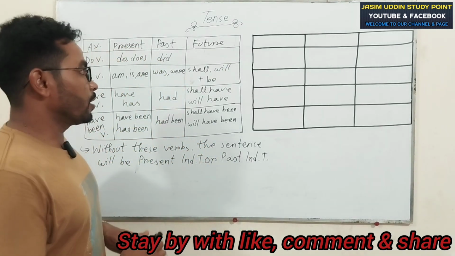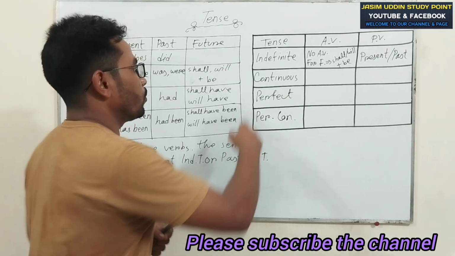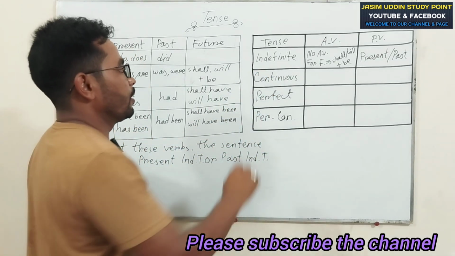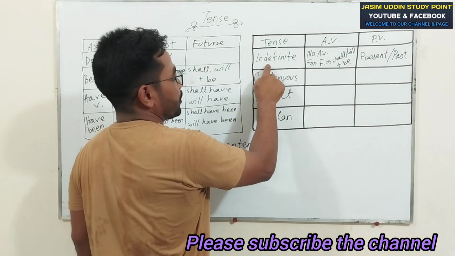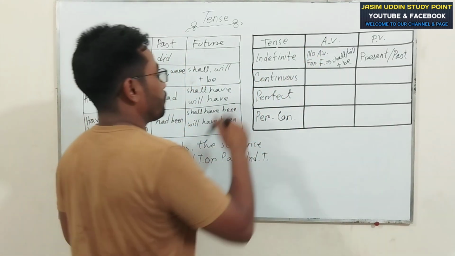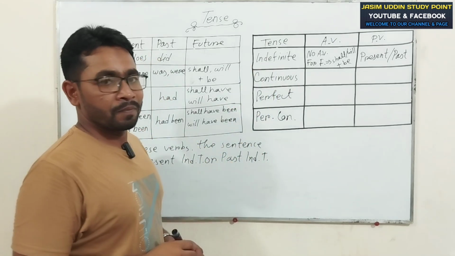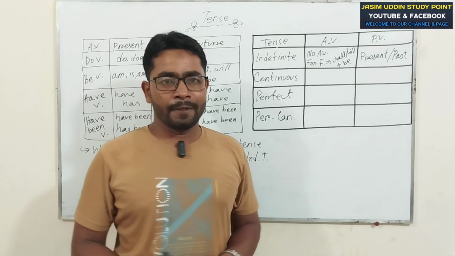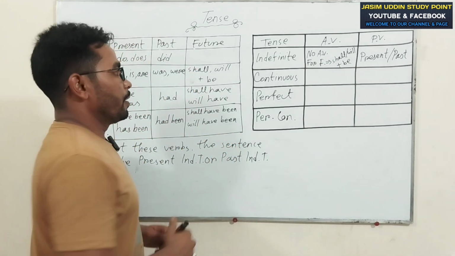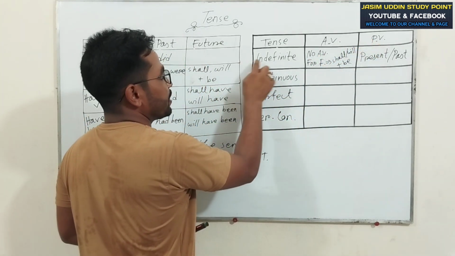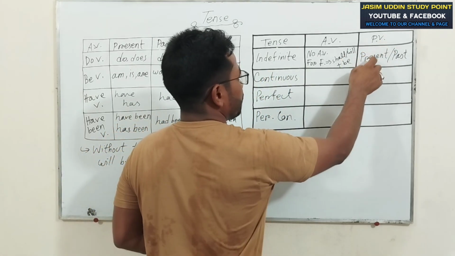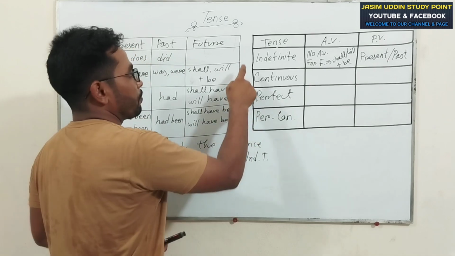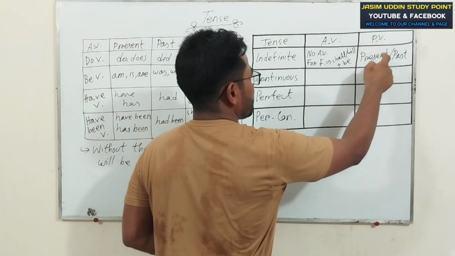Okay, dear viewers, today I will discuss another tense. Dear viewers, you know indefinite, that means present indefinite, past indefinite, future indefinite. Okay, present indefinite and past indefinite, there is no auxiliary. But for future indefinite tense, the sentence will take auxiliary shall or will, or shall be or will be. Okay. Next, to follow principal verb. For present indefinite tense, the principal verb will stay in present. For past indefinite tense, the principal verb will stay in past. For future indefinite tense, the principal verb will stay in present.